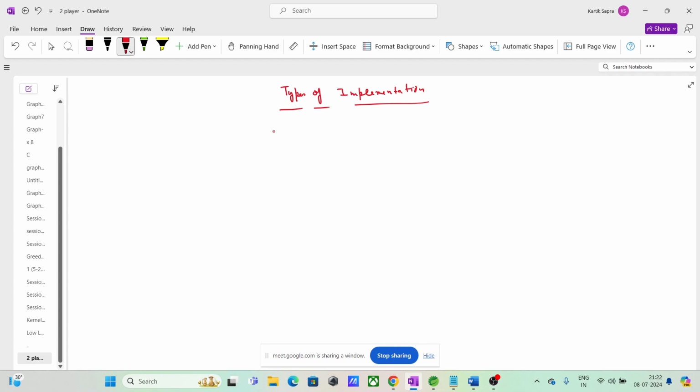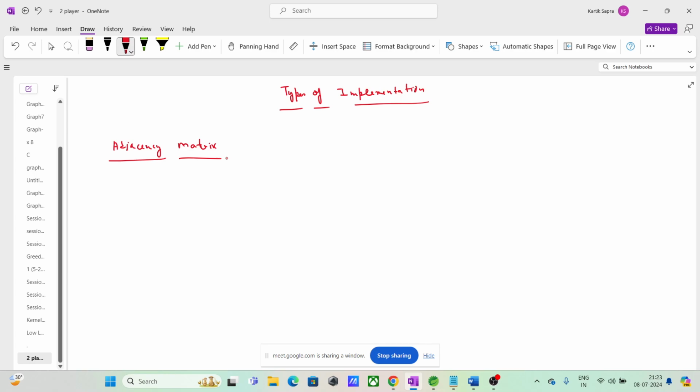So, the first implementation here is the adjacency matrix. You are representing your graph as a 2D array or matrix. Okay? You are representing your graph as a 2D array or matrix.